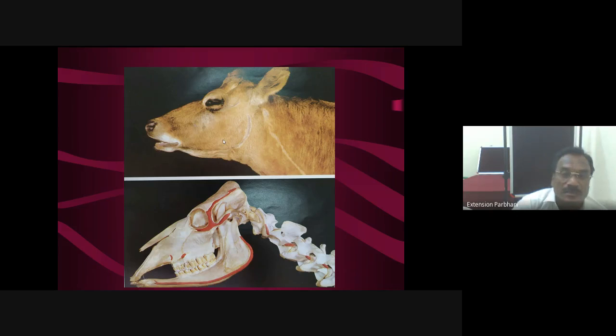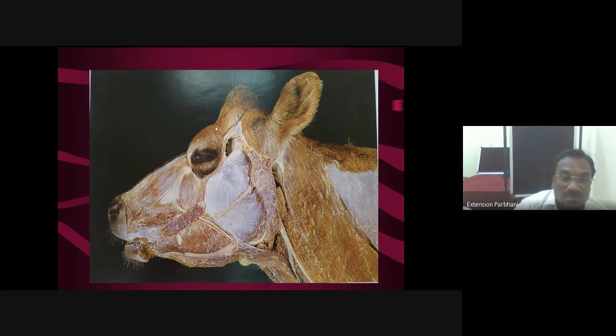This is still another applied importance. These are applied importances of different parts of the head region. Then see, these are different muscles. This is the masseter muscle actually. Now see, this is the parotid salivary gland, and this is the duct. This is the masseter, this is the anterior border of the masseter, this is the mandible, and this is the horizontal part of the mandible, and here this duct is entering.